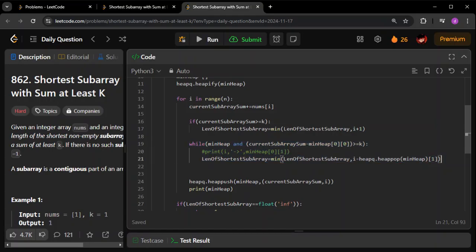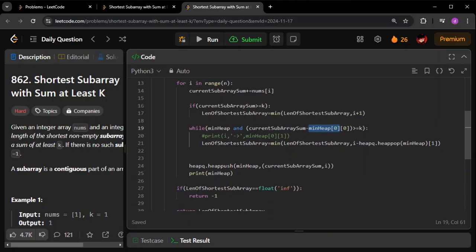What I'm doing is very simple. I'm ensuring that my heap is not empty first of all. Then I'm checking the minimum element in my heap. If you see here, this is the append operation. Every element in my heap is going to be like this: the first element will be the sum, and the second element will be the index at which that sum appeared. Let me make this very clear. The zeroth index is going to be the sum, and the first index in that particular element is going to be the index at which that sum appeared.